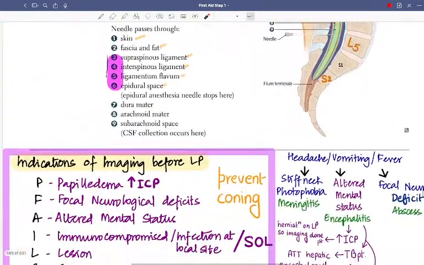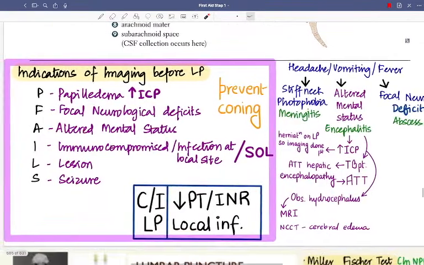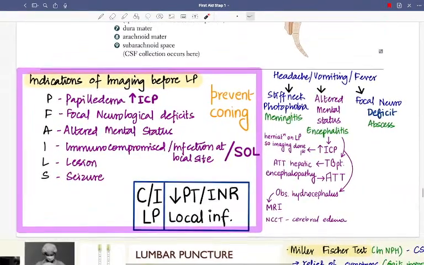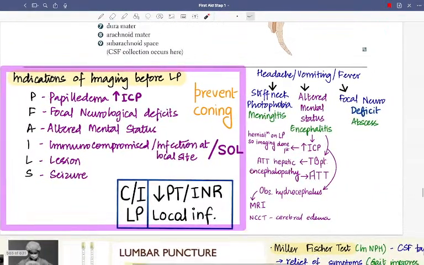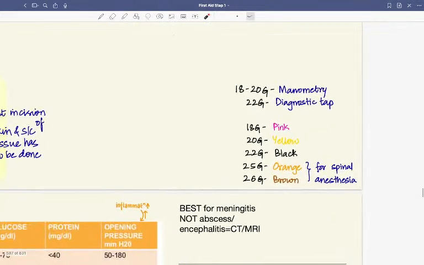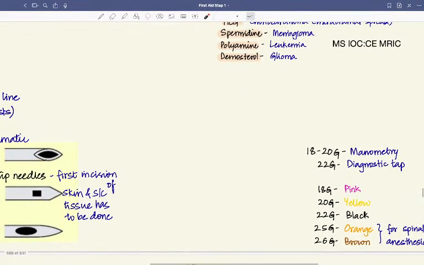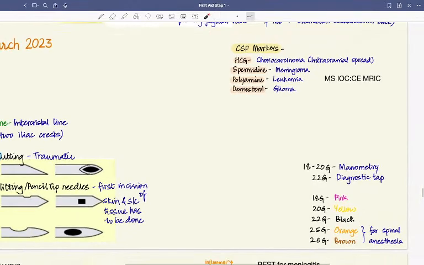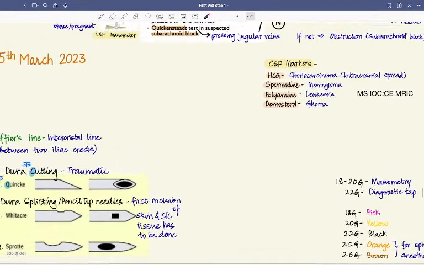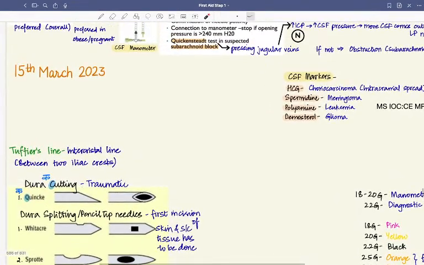Next, lumbar puncture, here only we can finish it. Oh, wait a second, just a second. Okay, so this is one of the MERS. Okay, this wasn't one of the MERS.